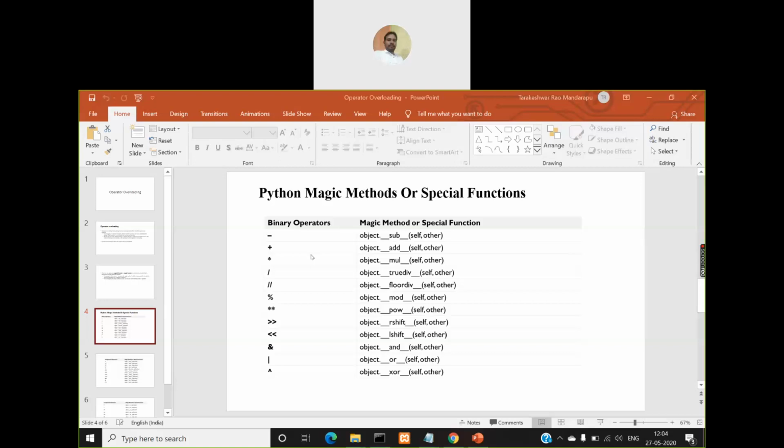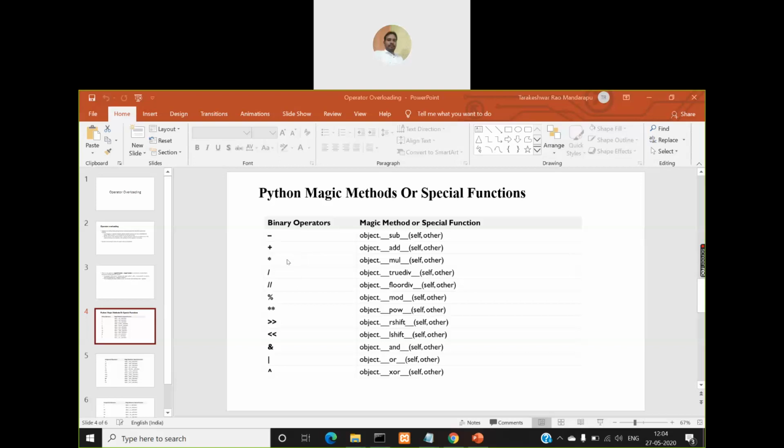If an operator performs an operation on three operands, then we call it a ternary operator. We know that the ternary operator is there in C and Java, right? As such, the classification of operators is based on whether you are performing an operation on two operands, three operands, or one operand. They can be called unary, binary, or ternary operators. In Python, we don't have as many unary operators as we have in Java and C++. You have the increment operator, which is called a unary operator in Java, but we don't have that in Python, right? So we'll see the binary operators.